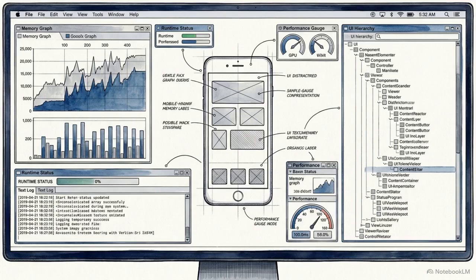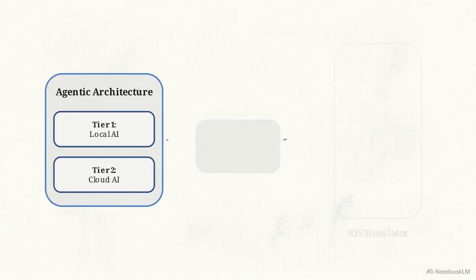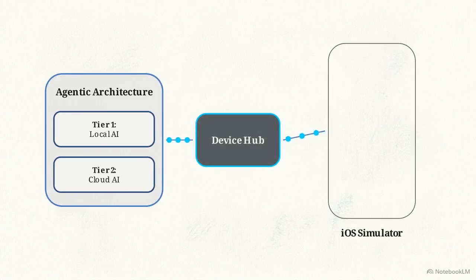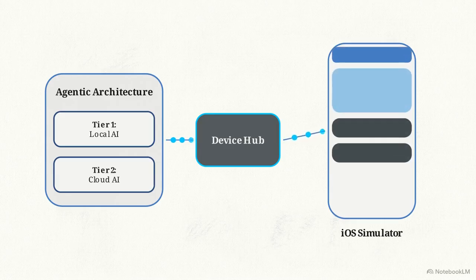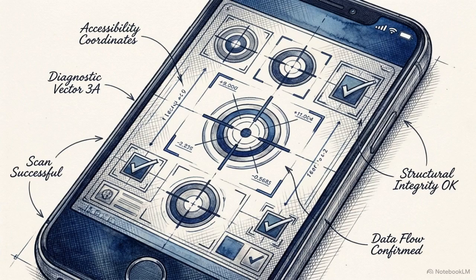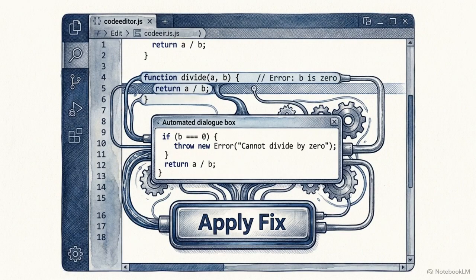Unlike a standard language model in a terminal, Xcode 27 possesses awareness of the runtime environment. This awareness stems from deep integration with the Apple OS layer via the new Device Hub. Agents can now autonomously deploy a build directly onto an active iOS simulator. Once deployed, the agent executes UI tests and validates accessibility configurations within the live app. By reading live previews and playgrounds, the agent identifies and troubleshoots runtime crashes dynamically.